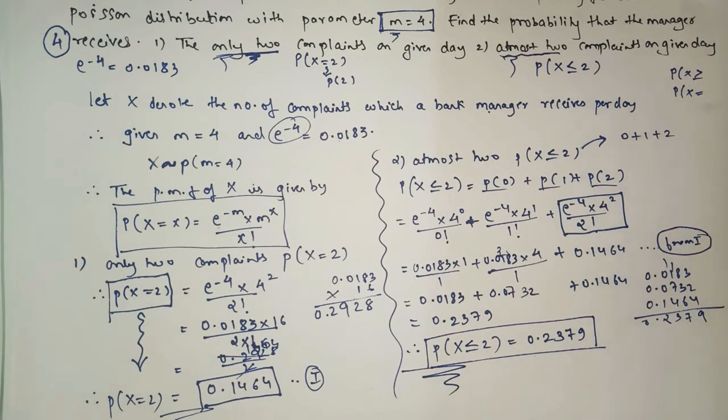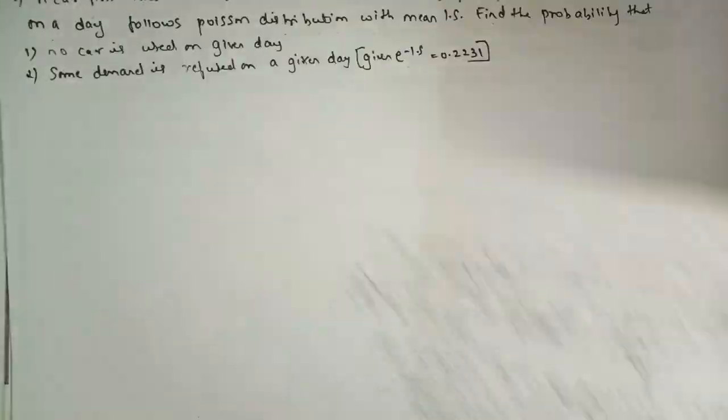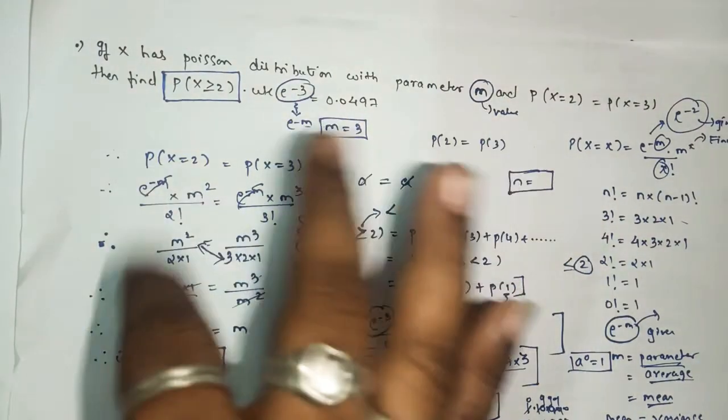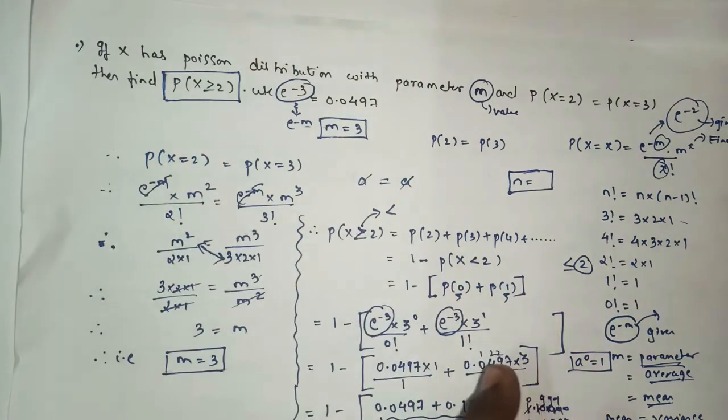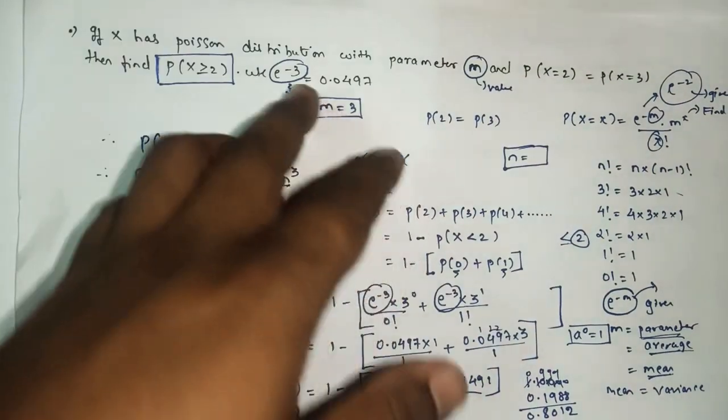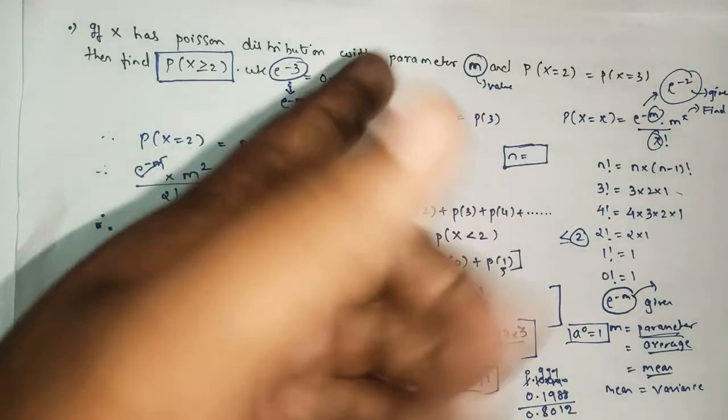I hope you all understood this sum, as we took the first sum where we saw how to find the value of m, and then after that how we can find the remaining part. Okay, just by comparing you can also find your answer in a fraction of seconds.